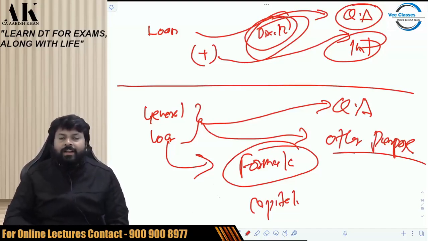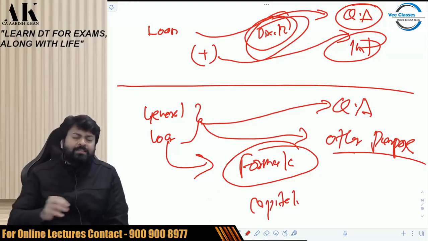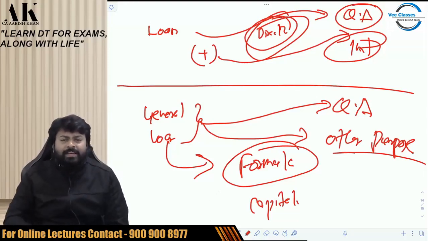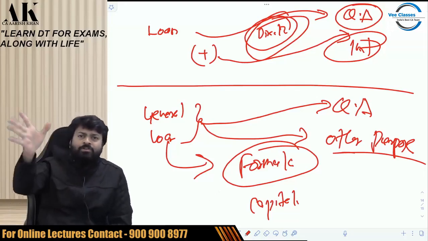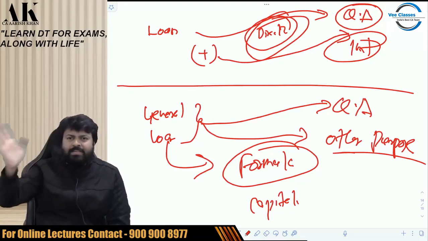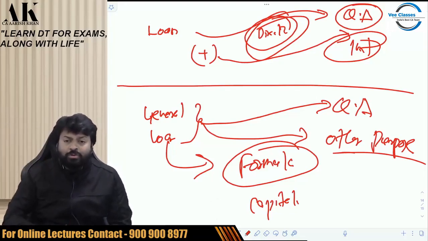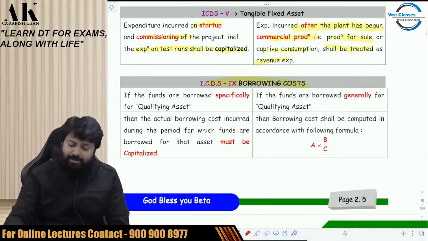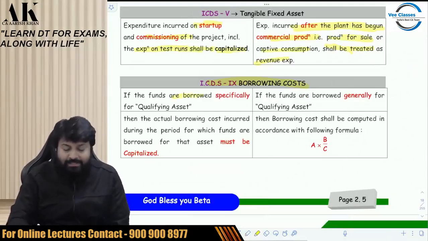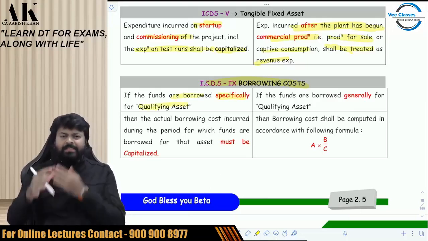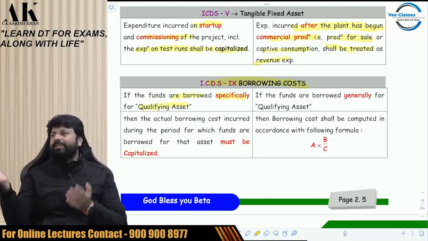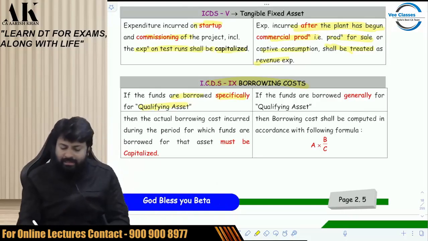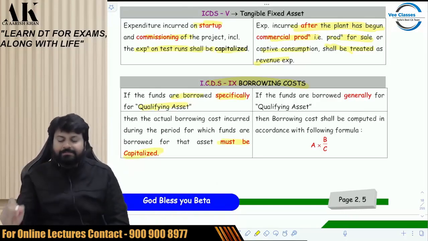But loan which is generally taken, some portion might go for qualifying assets, some portion might go for other fixed assets, some portion might go for stock, some portion is there in bank account, some is there in cash, some is there in investments. Then how to do that? Let's see. There is a formula which is given by the government in this ICDS. If the funds are borrowed, left hand side, specifically for qualifying asset, there is no issue only over here. When you know that this fund is for qualifying asset only, then close your eyes and you must capitalize.